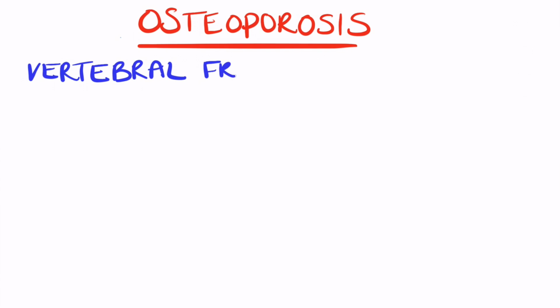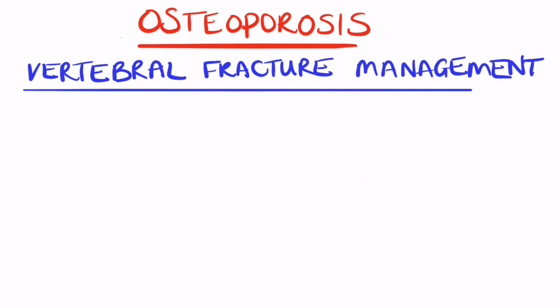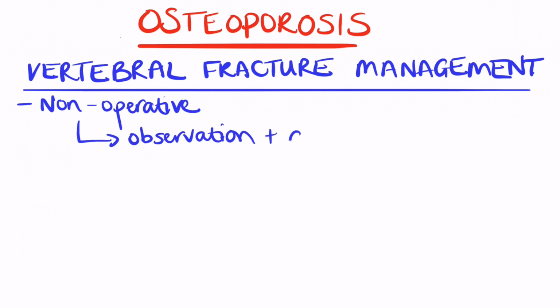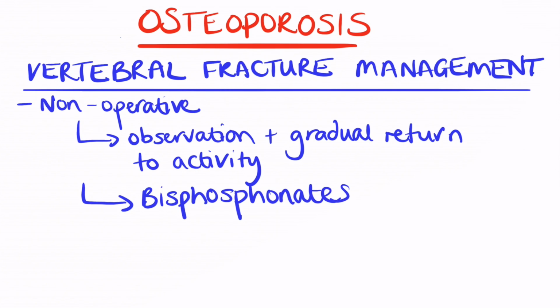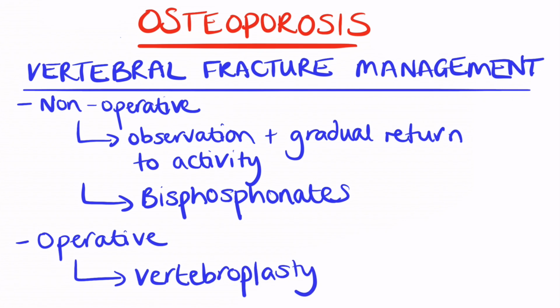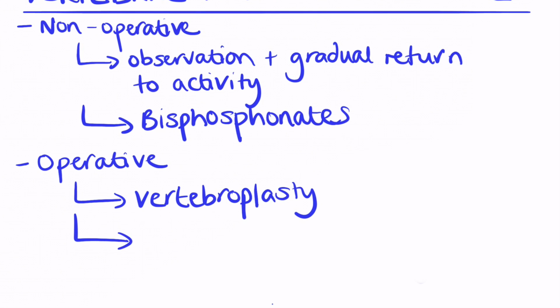Treatment of vertebral fractures specifically can either be non-operative or operative. Non-operative would include observation, bracing, and medical management, and the majority of patients are treated in this way and are gradually returned to activity. Operative management is less commonly used for the treatment of vertebral fractures due to osteoporosis.